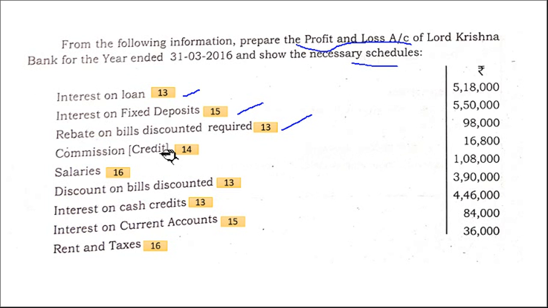Commission credit. Commission credit means what? When something is credited, that means what nominal account it is. Commission earned, commission received, right? So it is other income. Salaries, operating expenses, 16. Discount on bills discounted, 13. Interest on cash credit, interest earned, 13. Interest on current account, interest expended, 15. Rent and taxes, 16. Operating expenses.